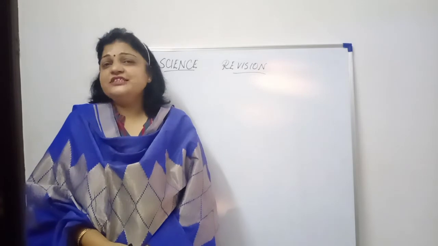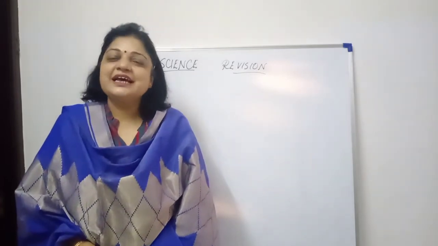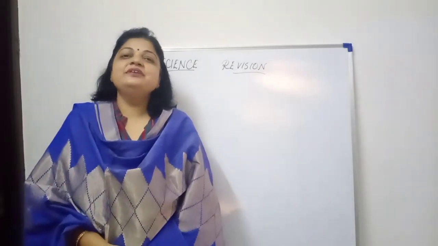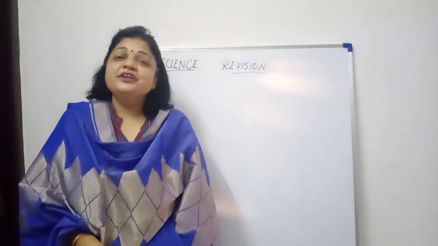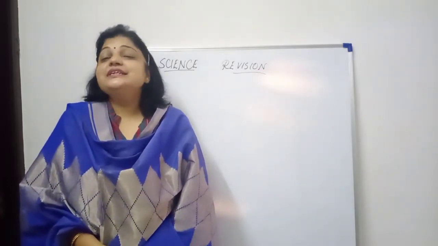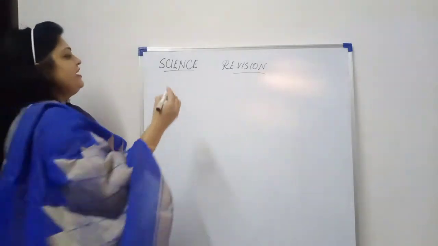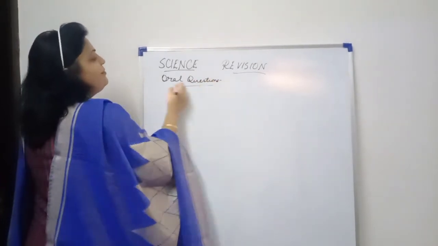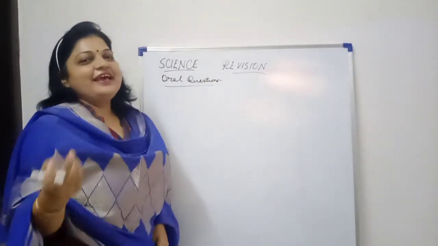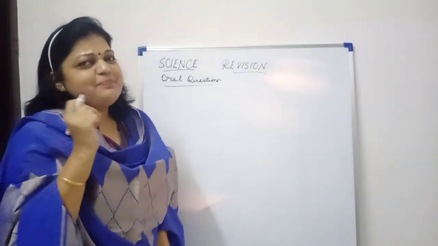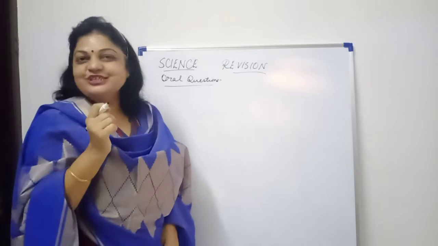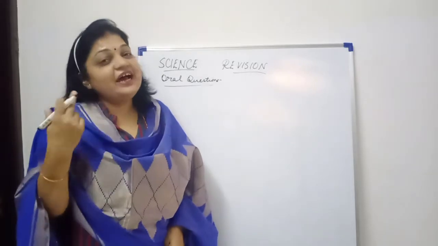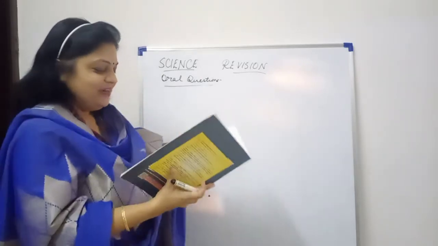In my previous video, I shared with you the exercise question answers, the answers for the objective type questions which are given at the end of the chapter. Today, we'll be discussing the in-text question answers which are there with the heading oral questions. Keep your books and your pencils ready and let's start discussing them. It will be better if you write the answer yourself and then compare it with mine. That will be the actual revision which I look for. Okay, so let's get started.